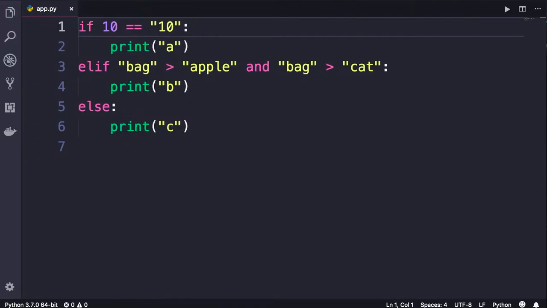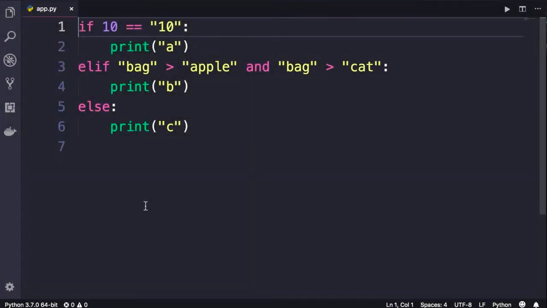All right, here's a little quiz for you. I want you to pause the video and think about this quiz for 10 to 20 seconds. What do you think we'll see on the terminal when we run this program? So pause the video, figure out the answer. When you're ready, come back, continue watching.